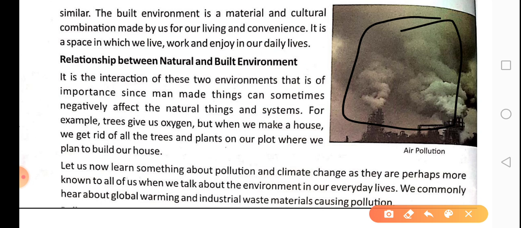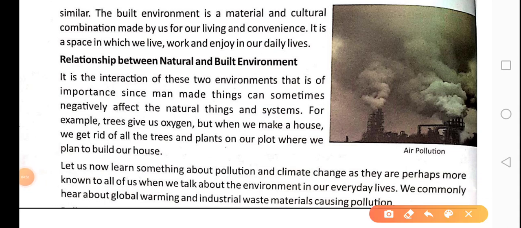These both environments are dependent on each other. Dependent means they cannot live without each other. Can you have a very beautiful town and live without water there? The answer would be no. We need both of these environments. We need our natural environment for our survival, and we need our built environment to make life easier for us. Our built environment improves the quality of our life. However, our natural environment helps us to survive and to live.